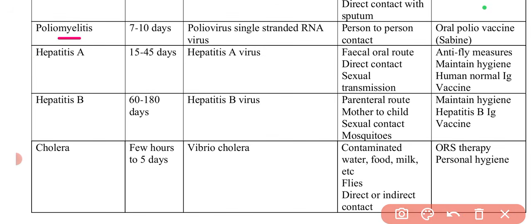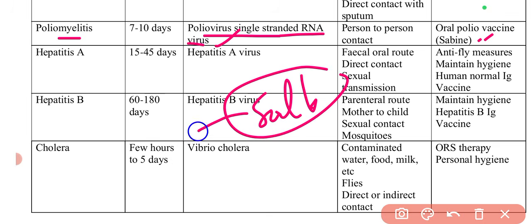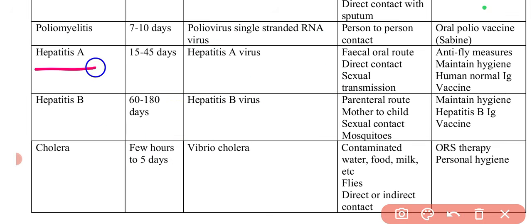Next is poliomyelitis, which is caused by the poliovirus, a single stranded RNA virus. Then it can be prevented by the oral polio vaccine, that is the Sabin, and there is the Salk polio vaccine, which is given by the parenteral route. Then there is hepatitis A and hepatitis B. Simply, hepatitis A virus will cause hepatitis A, and hepatitis B virus will cause hepatitis B.